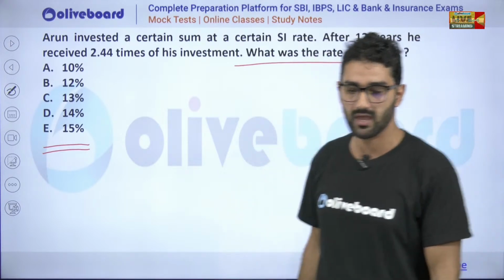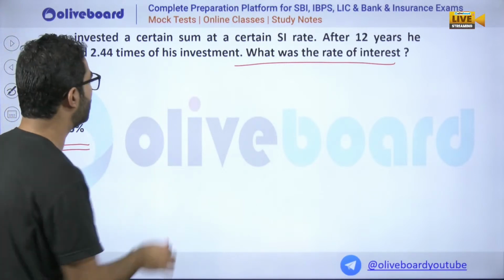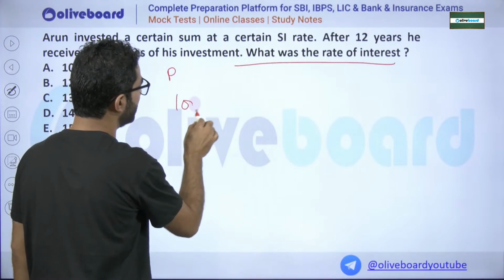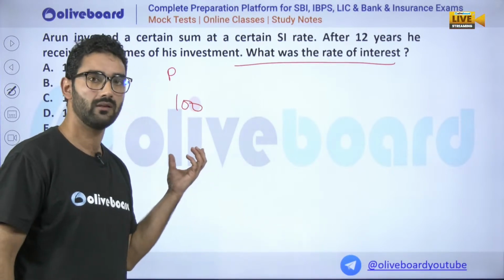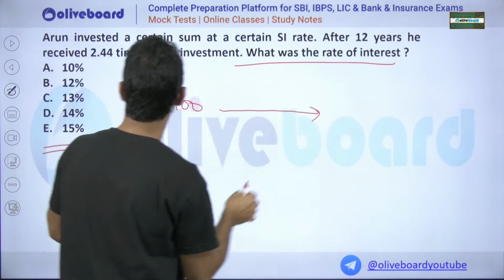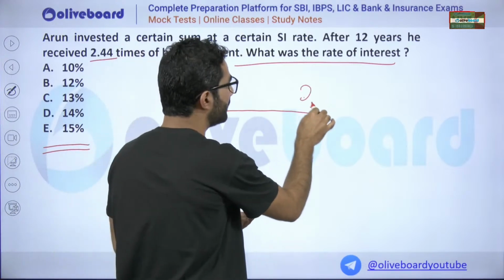Go for it without using a formula. Sir, you told a method that we always assume the principal to be 100. If we assume it is 100, the condition says that it becomes 2.44 times. So that is nothing, sir, it will become 244.